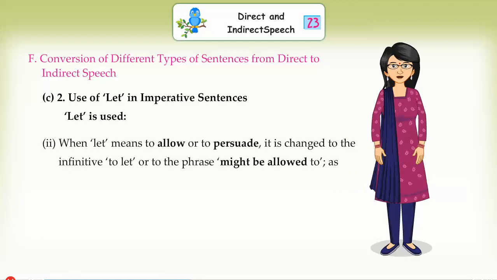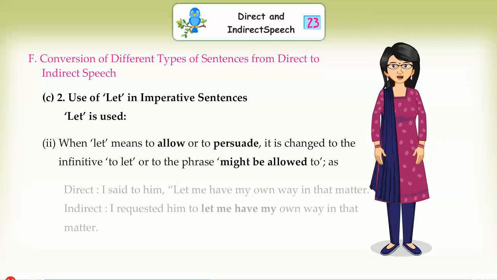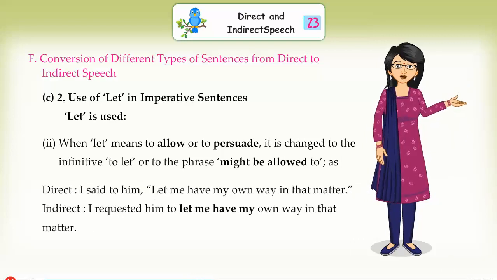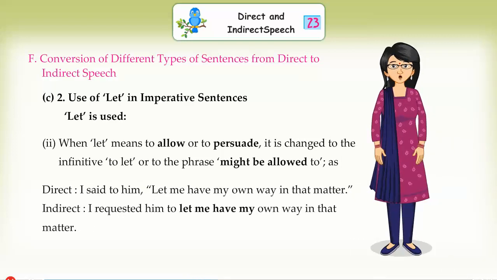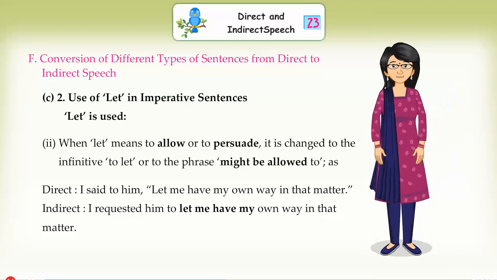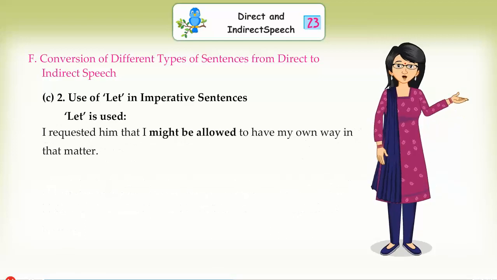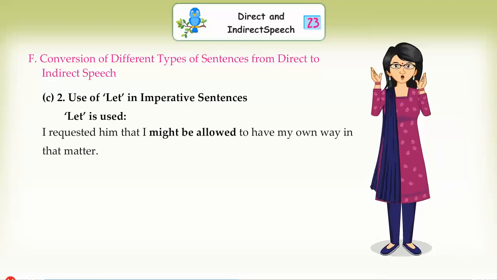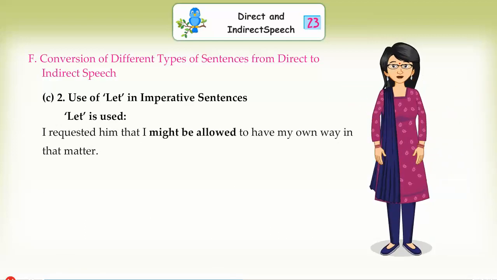When let means to allow or to persuade, it is changed to the infinitive to let, or to the phrase that might be allowed to. Direct: I said to him, "Let me have my own way in that matter." In indirect: I requested him to let me have my own way in that matter. Or: I requested him that I might be allowed to have my own way in that matter.